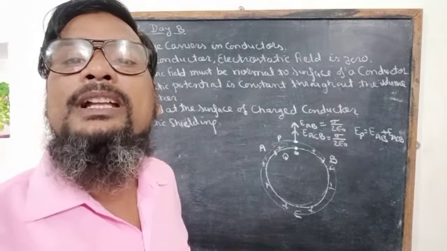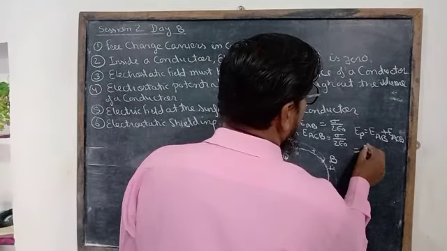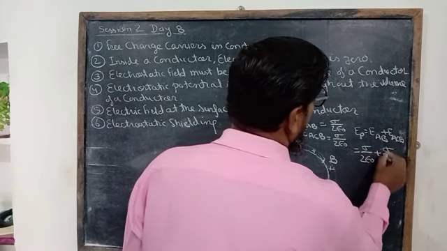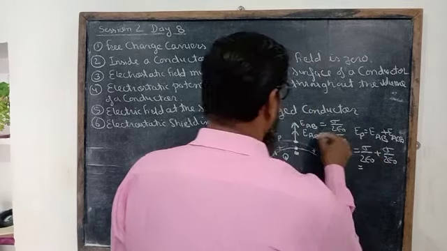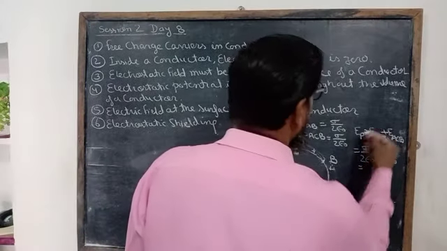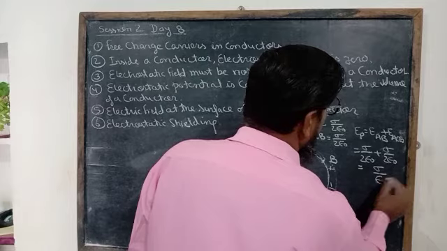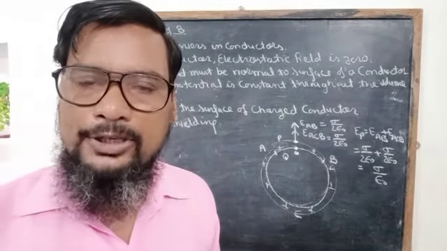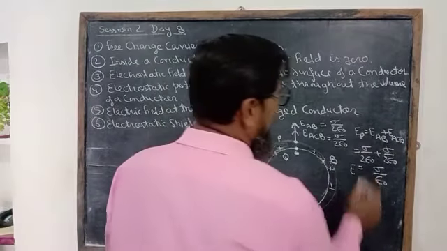EAB plus EACB, and in this case it will be equal to sigma upon 2 epsilon naught plus sigma upon 2 epsilon naught. So the electric field intensity just on the surface of the conductor, or just outside the surface of the conductor, will be equal to sigma upon epsilon naught. This will be the electric field intensity.